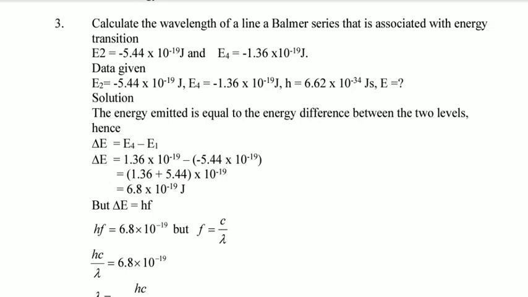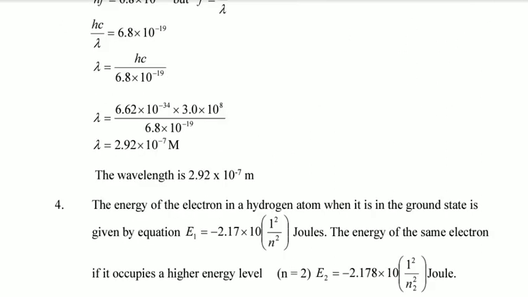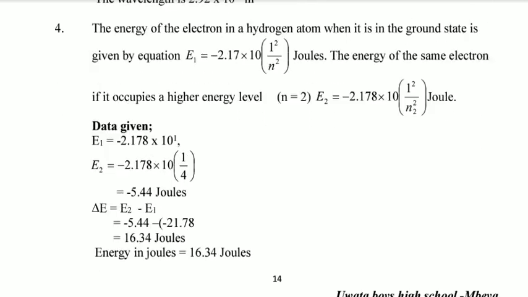But here I think this teacher has made a mistake, because this value of E4 was a negative value. Negative 1.36 minus negative, so this value of 5 could become positive, but this could be negative as it was. So that's all.